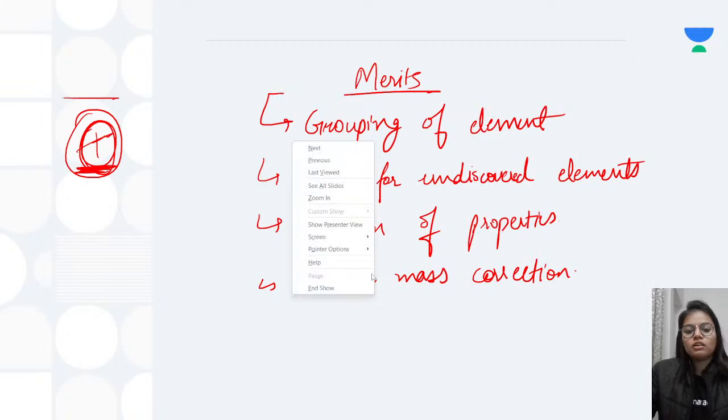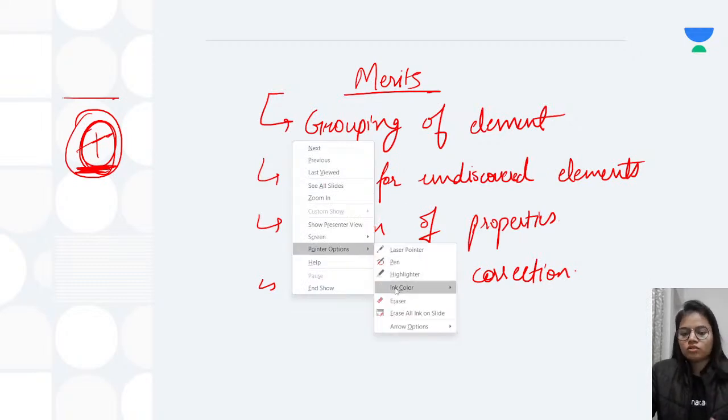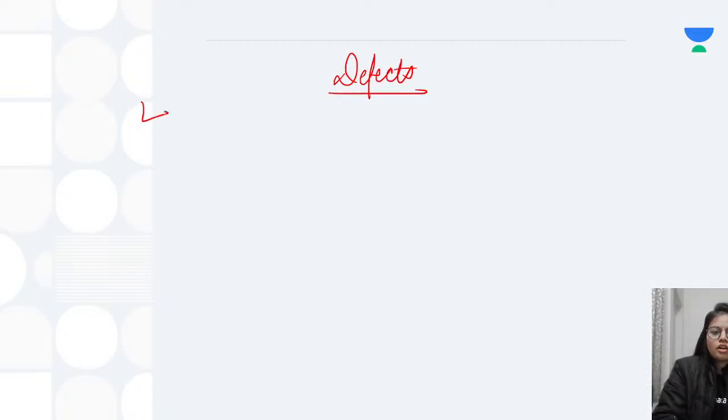Now why did we not stay with this? We got another periodic table. So first of all, let's talk about the defects. There were some anomalous pairs.